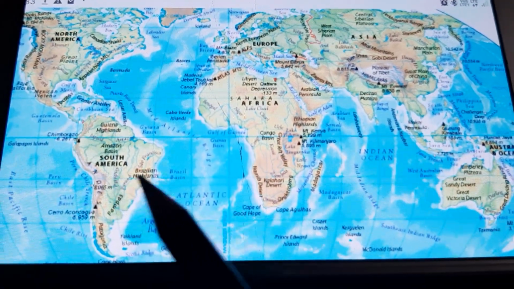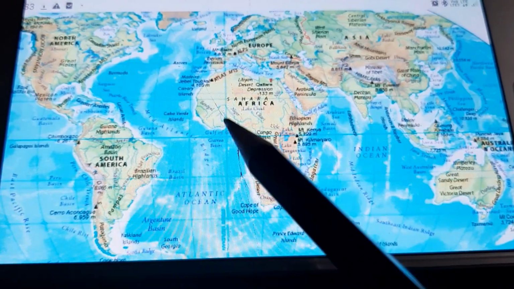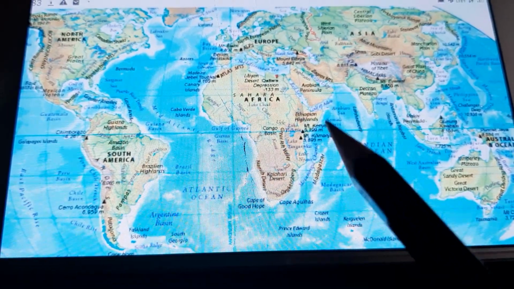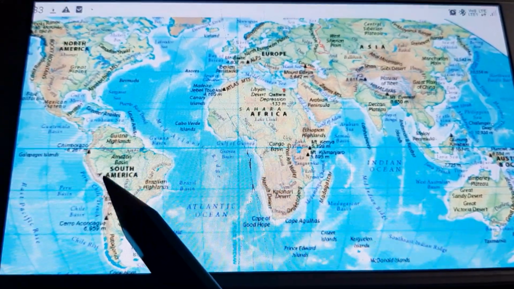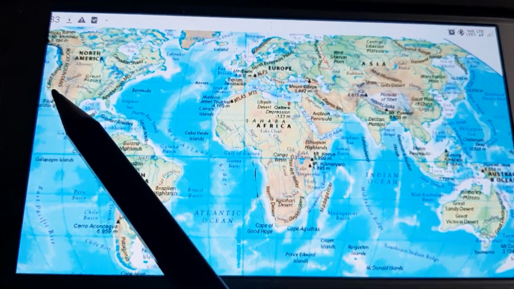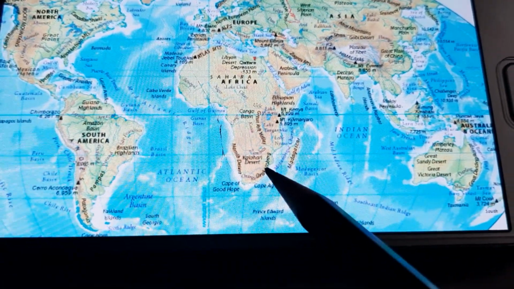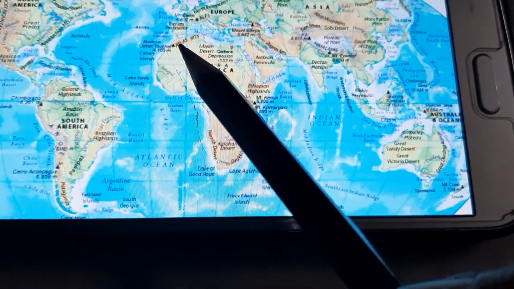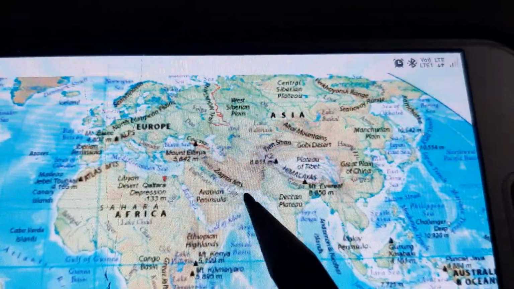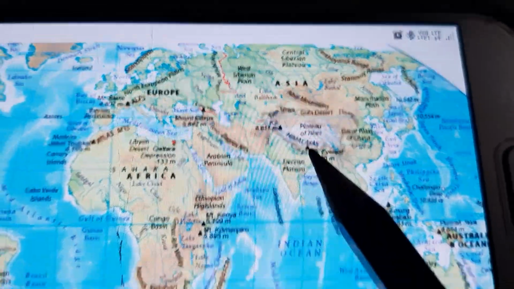As you can see, different colors are used in the map to show different relief features. I'm using a world physical map. This brown colored area is used for the mountains. The Andes mountains are there, the Rocky Mountains, the Appalachian Mountains, the Drakensberg Mountains, the Atlas Mountains, the Zagros Mountains, and the Himalayas, as you can see here.